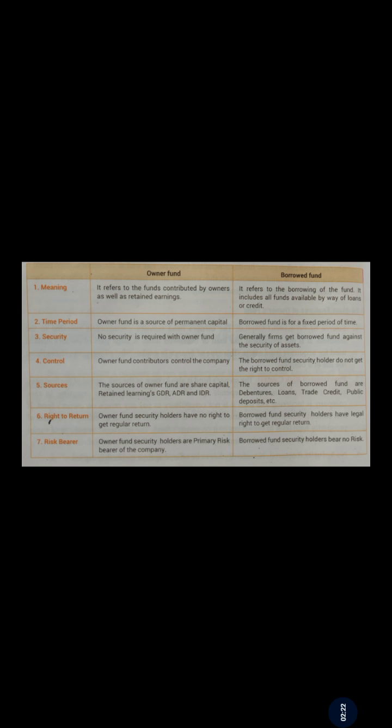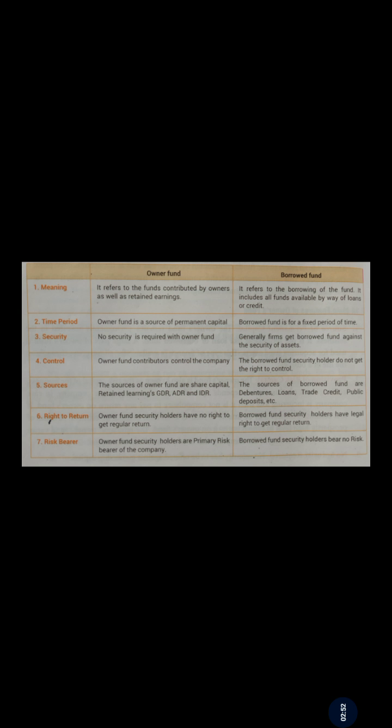Fourth is control. Owners fund control the company. Main control is with the equity shareholders. So owners fund control the company, but borrowed fund providers do not hold any control over the activities of the company. So in case of owners fund, control is with the owners fund providers, but in case of borrowed fund there is no control over the company.